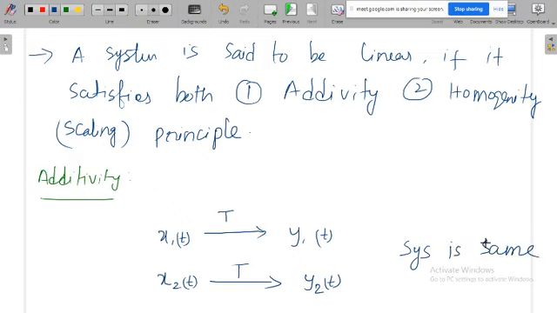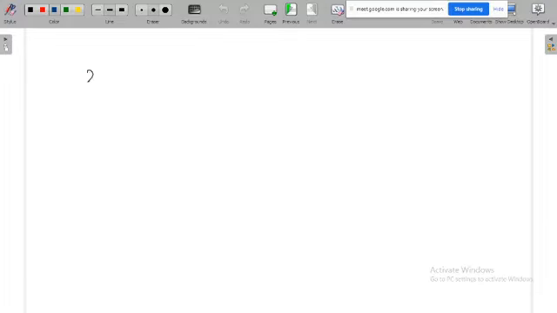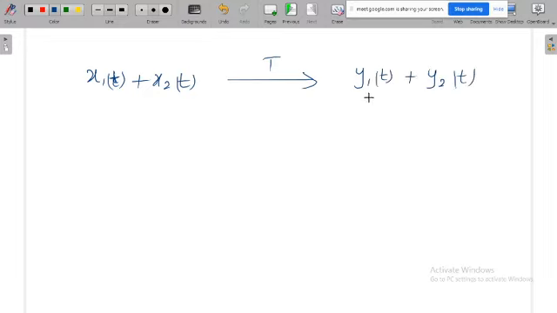In this case I am giving the inputs separately. In the third case, I am going to add both inputs x1 of t and x2 of t, and give them at a time to the same system. What is the output of the system? When I add x1 of t and x2 of t, that is a new input, which I may call x3 of t, just the addition of x1 of t and x2 of t. When I give x3 of t to the system, it will produce y3 of t.